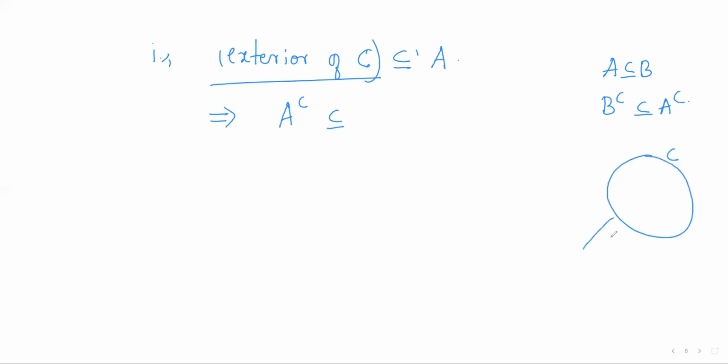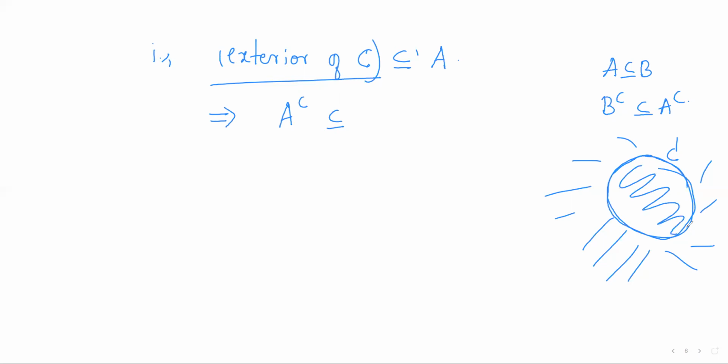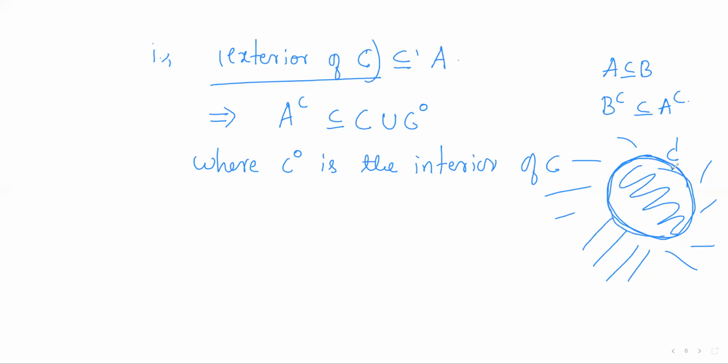Outside C, if I consider the complement of it, then it is the circle C and the interior of the circle C, where C naught is the interior of circle C. So observe that A complement is contained in C and C naught, which is a bounded region.